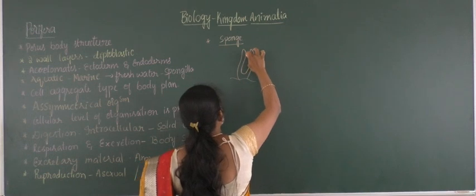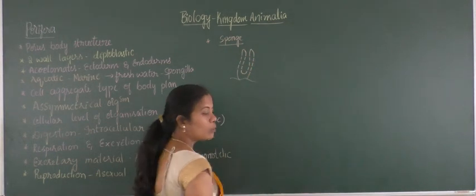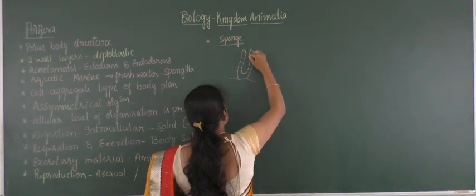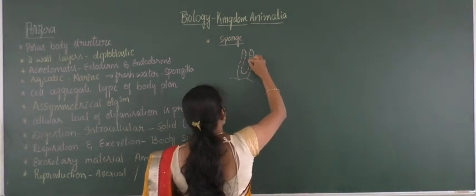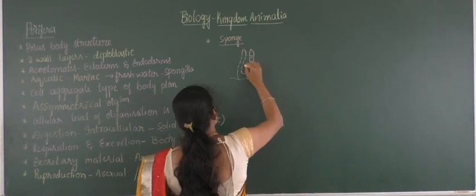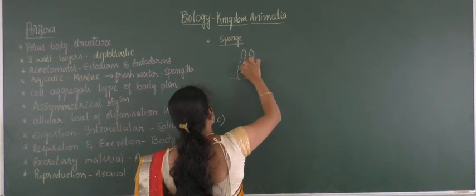Later you can find the porous structures on the surface of the body. There will be a presence of porous structures, expressed in this form. These are the porous structures present, which make a distinct division of the units, a distinct unit-like appearance.